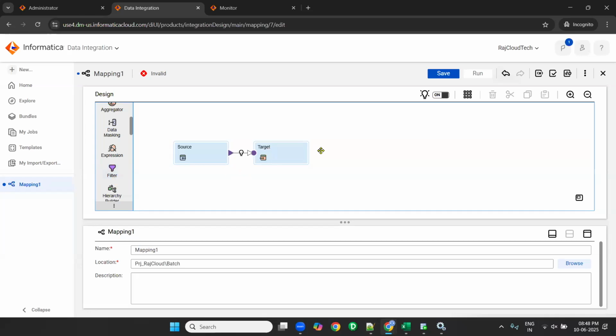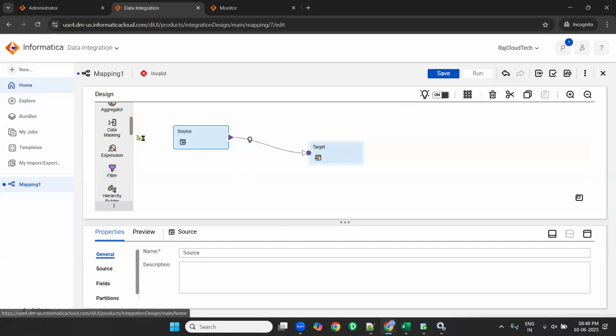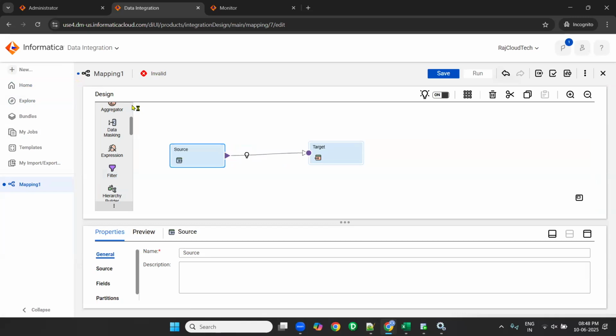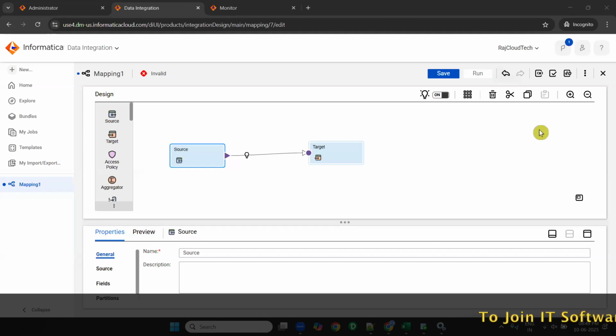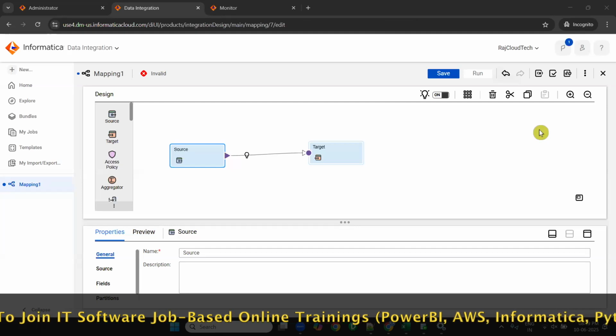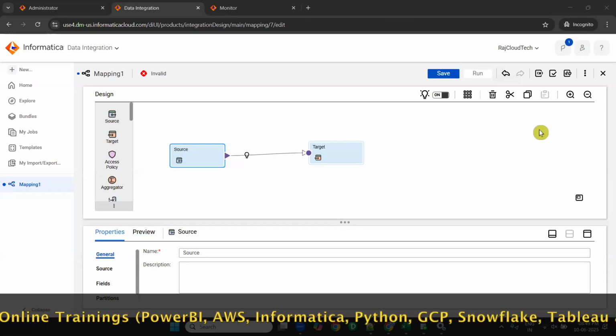So when I created a mapping, it automatically created Mapping1. Now the first step, you need to rename the mapping. The name is Mapping1. How to rename? You need to select the mapping. It will take 2-3 days to adjust to this window. In the first 2 days, it will be confusing. But once you get adjusted, it is very easy to work on it. PowerCenter in IICS is easier than PowerCenter. So you don't need to worry. The only thing is you need to concentrate. That's it.